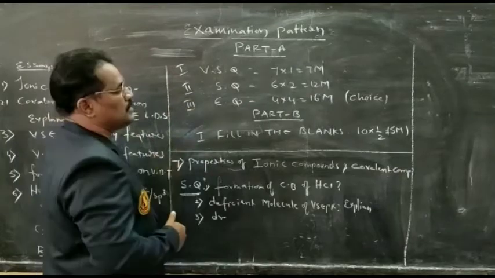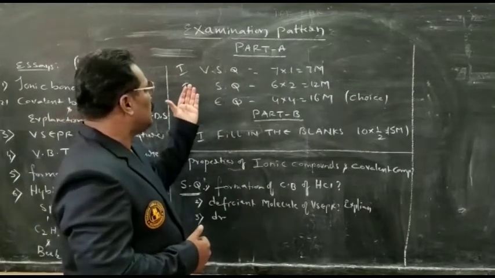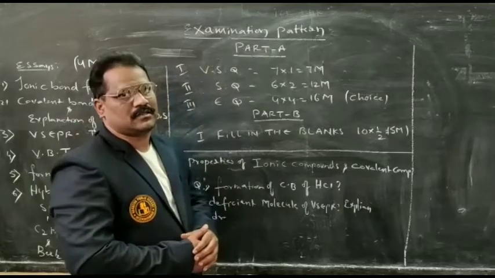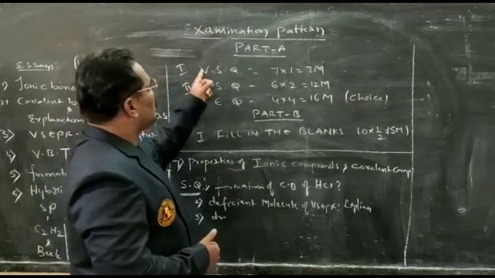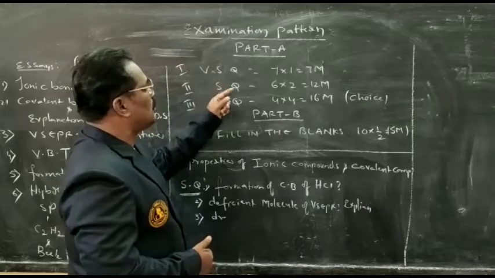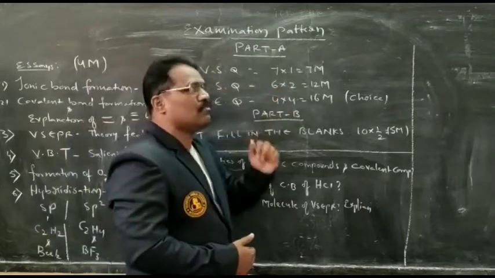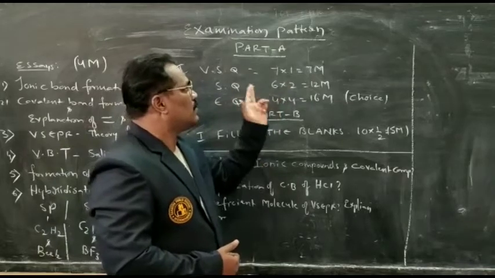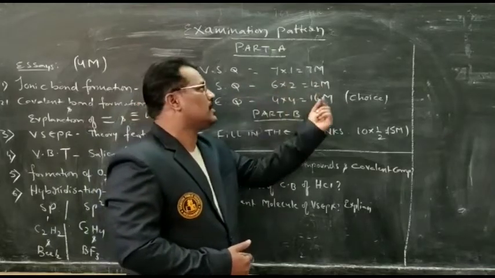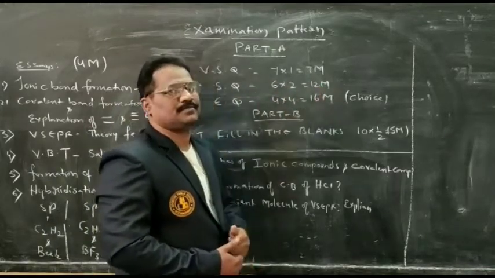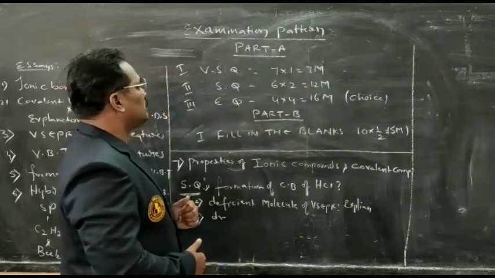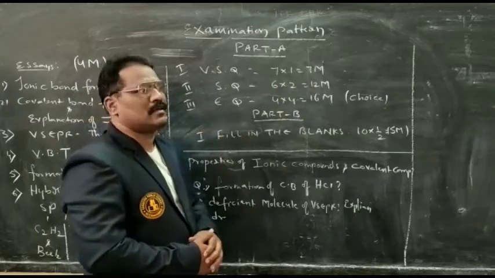Coming to the second part, the second subtopic, that is short questions, short answers. The first is very short questions, the second is short questions. Each question carries 2 marks. There will be 6 questions. We have to answer 6 questions, no choice, for 12 marks. 6 twos are 12.